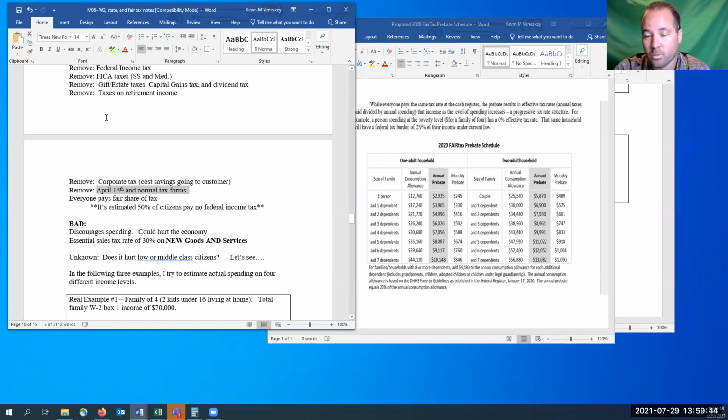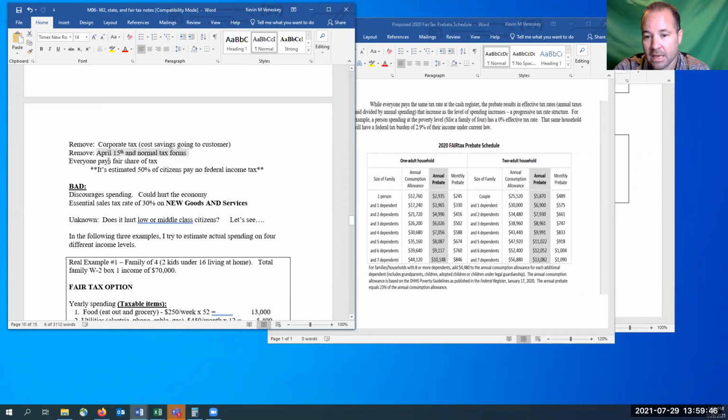Notice here with the Fair Tax, one of the good arguments is everyone would pay their fair share, because right now, only about 50% of people pay into federal income tax. So 1 out of every 2 people do not pay anything in taxes because they get all of their money back on the 1040, or they just don't pay anything in regardless.